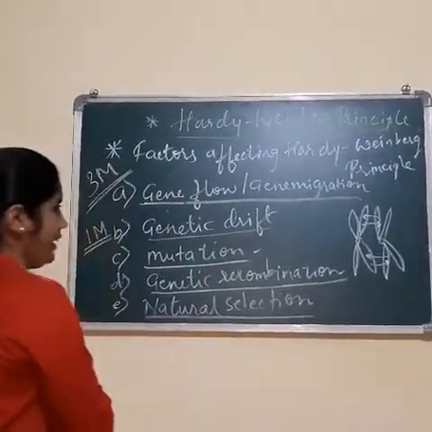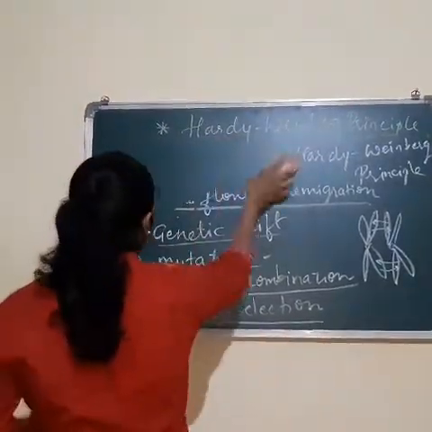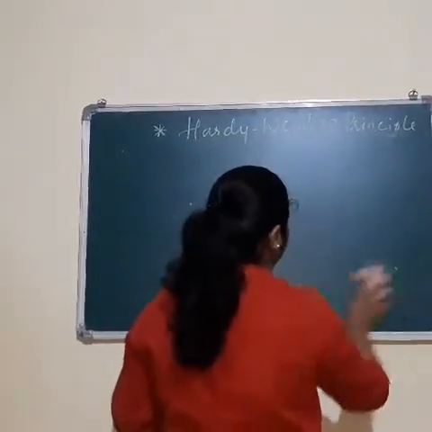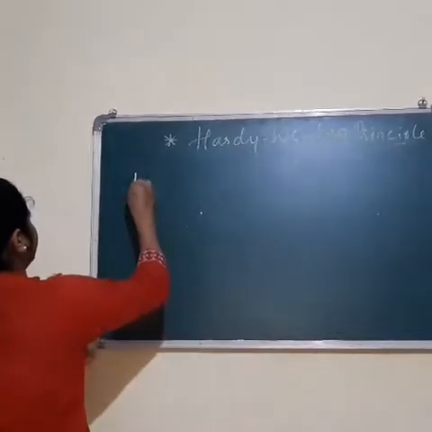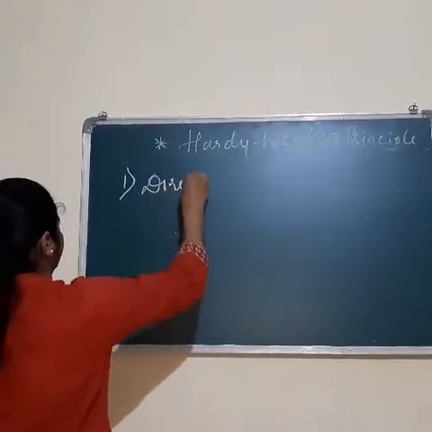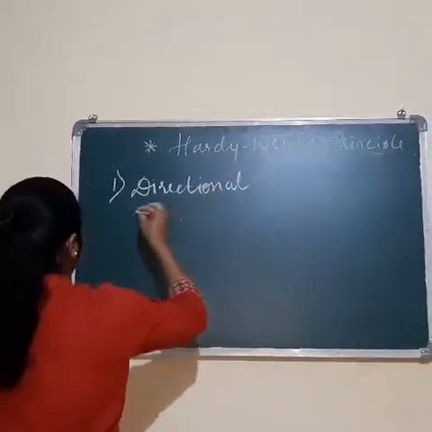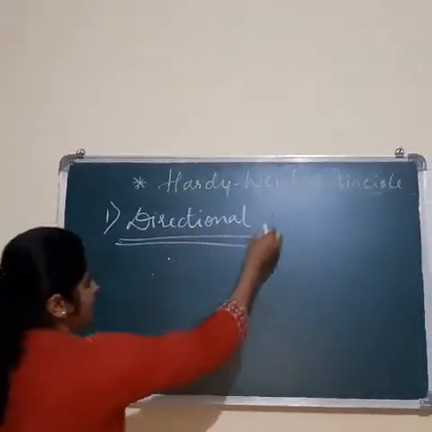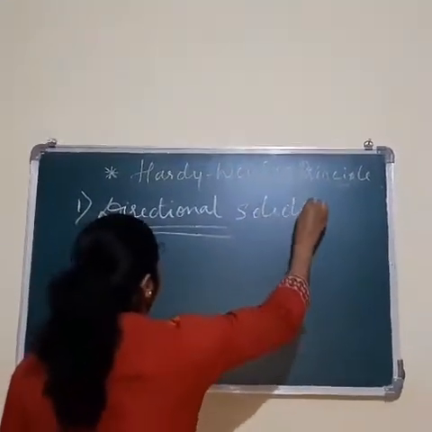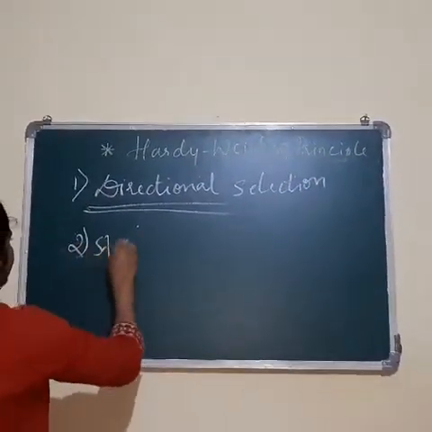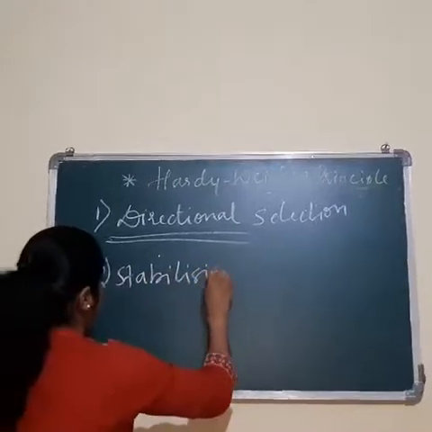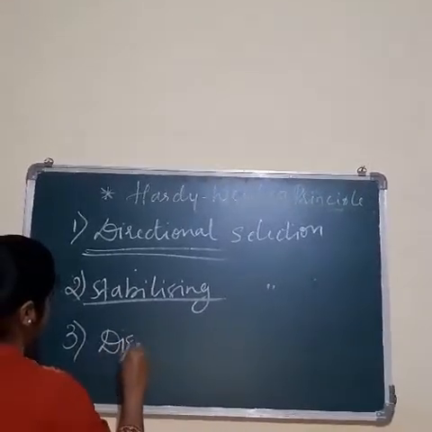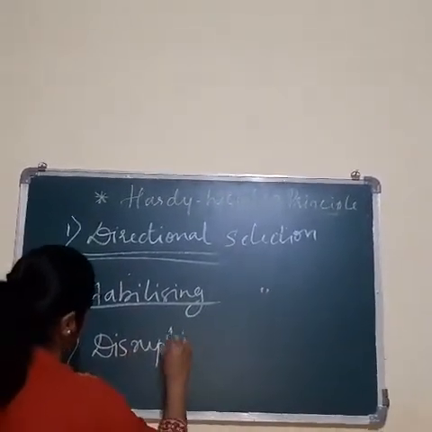Natural selection is of three kinds. The first one is directional selection, the second one is stabilizing selection, and the third one is disruptive selection.